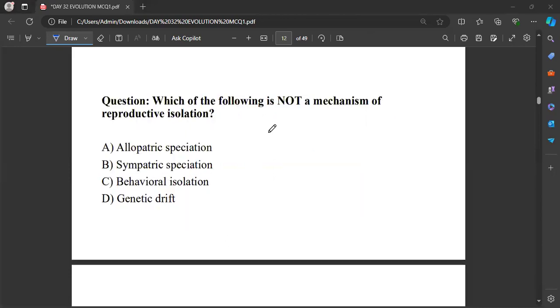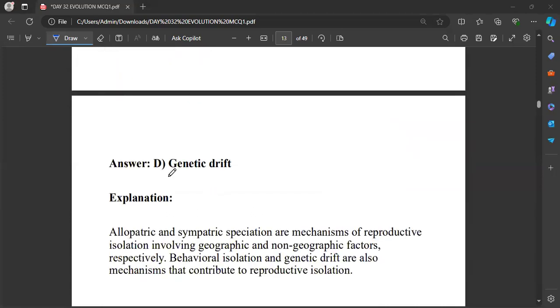Now, which of the following is not a mechanism of reproductive isolation? That will be genetic drift.